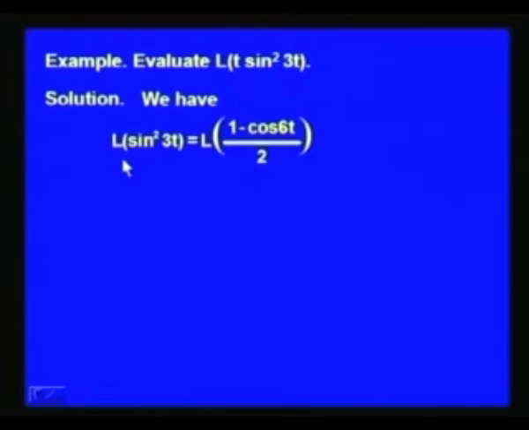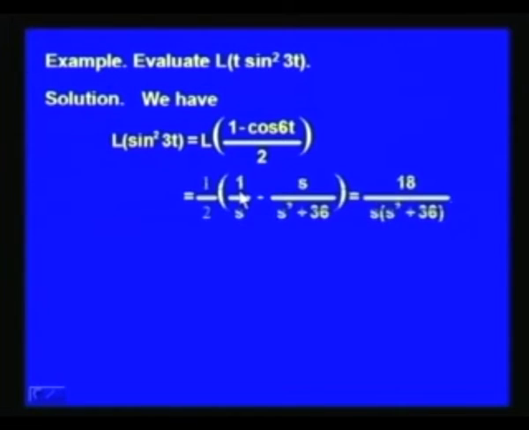Likewise, let us study an example based on the last theorem. Let us evaluate the Laplace transform of t into sin square 3t. Let us first note that the Laplace transform of sin square 3t is the same as the Laplace transform of (1 minus cos 6t) by 2, and using the linearity property of the Laplace operator L, we can write it as half of the Laplace transform of 1, which is 1 by s, minus the Laplace transform of cos 6t, which is s over s square plus 36.